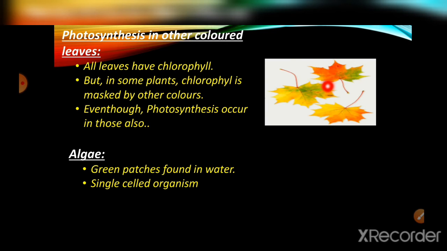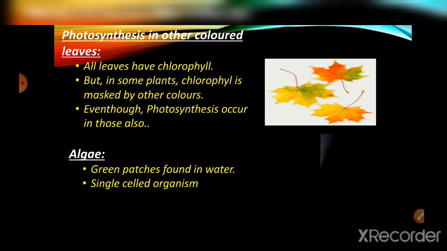So here all leaves have chlorophyll, but in some plants chlorophyll is masked by other colors. Even though it is masked by other color, photosynthesis occurs there also.